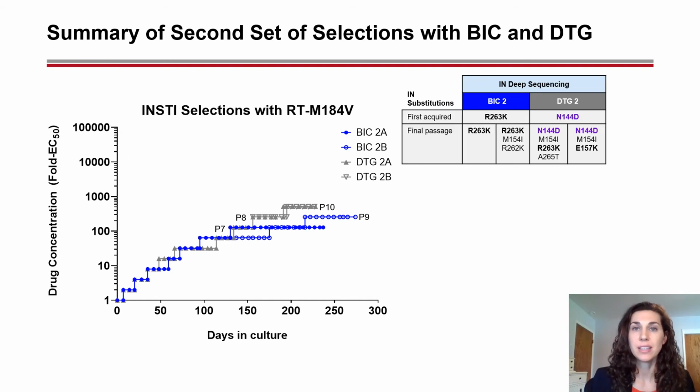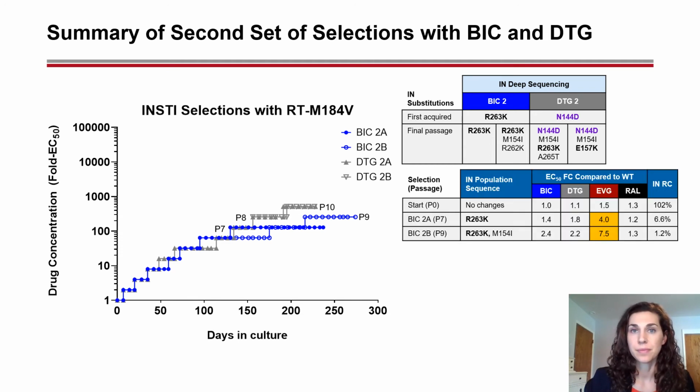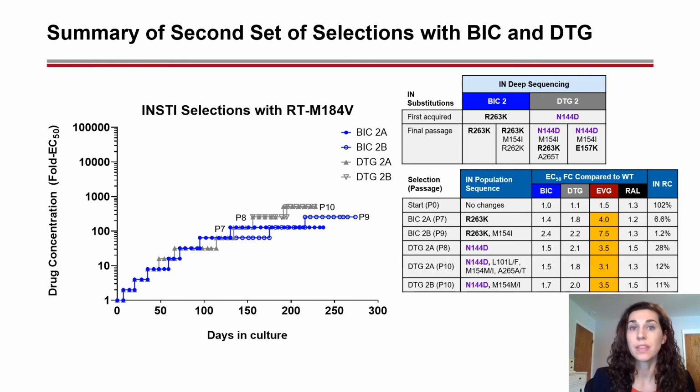Now going back to the second set of selections side by side, the integrase genotypes by deep sequencing are summarized in the top right. In the viral pools from the BIC selections with R263K, we again saw minor decreases in both BIC and DTG susceptibility, below the assay cutoff for a resistance assessment, and resistance to EVG. The DTG viral pools that contained N144D also showed low fold changes in BIC and DTG susceptibility and resistance to EVG, further implicating this substitution in drug resistance.